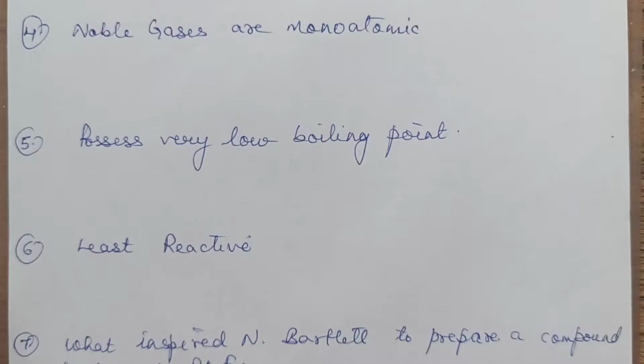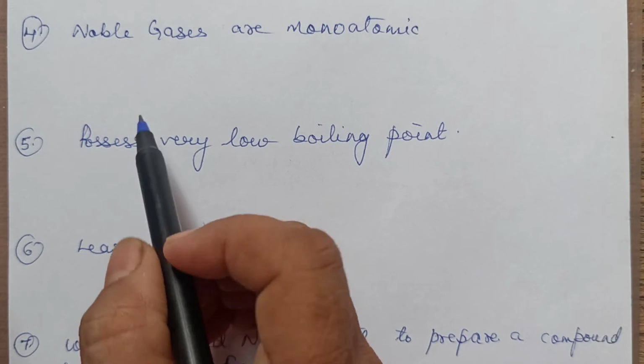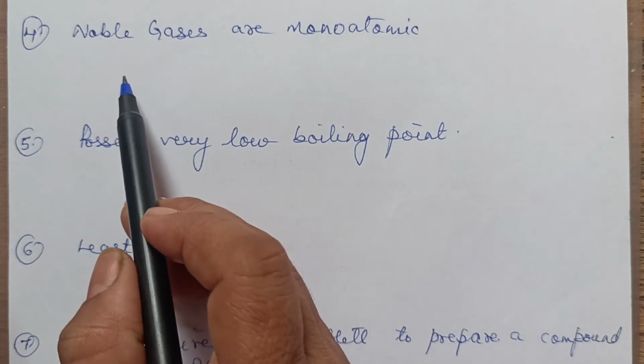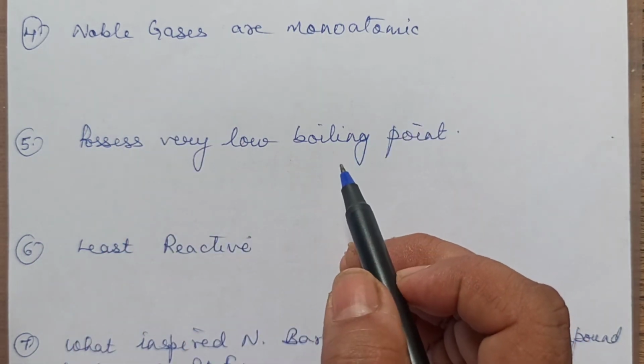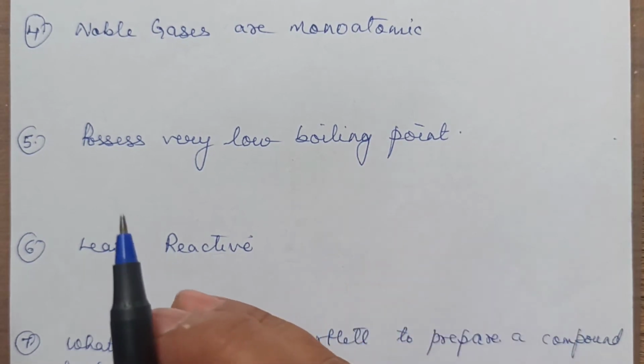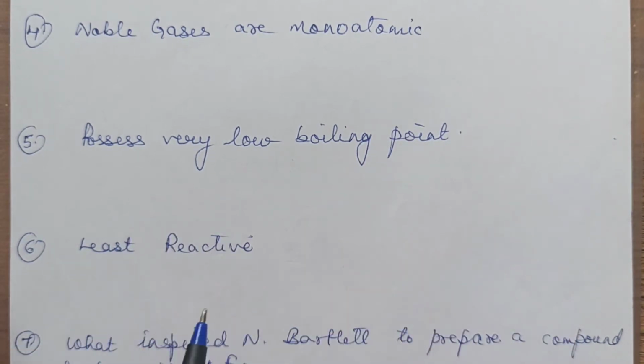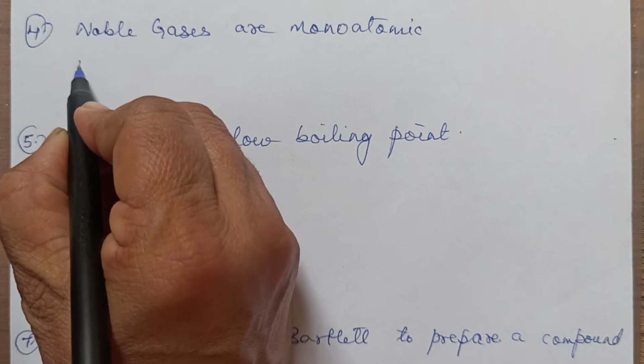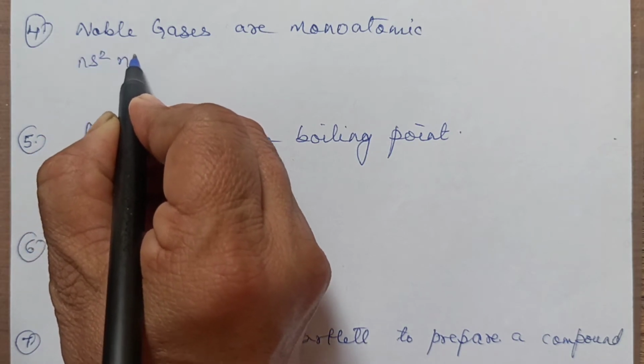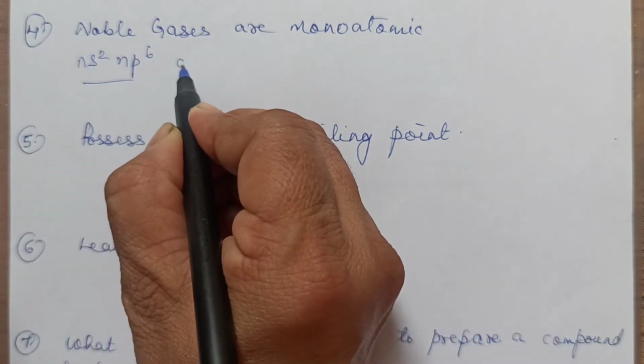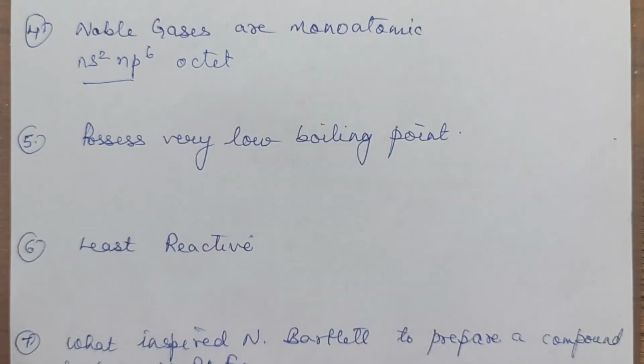Clear? See, so far most of the questions we have related with the electronic configuration. Another one also with the electronic configuration. Noble gases are monoatomic. They are monoatomic means they will not have a tendency to combine with another atom. You'll again write down the configuration NS2 NP6. They already have octet. Why atoms form bond actually?